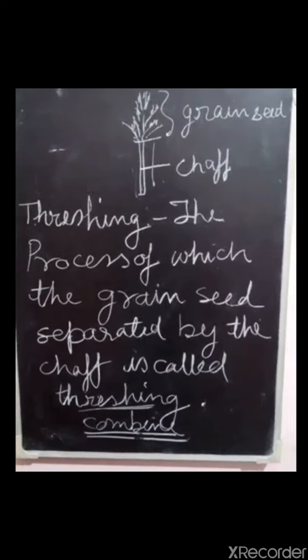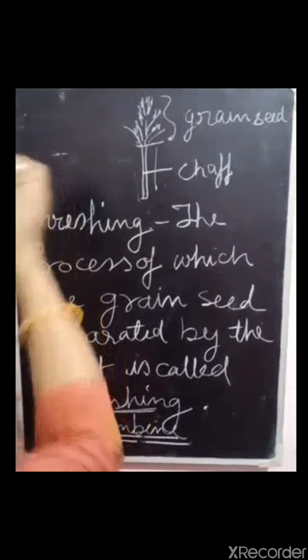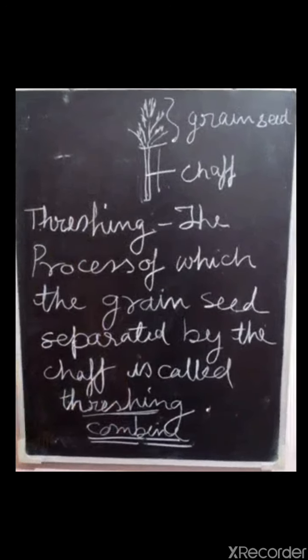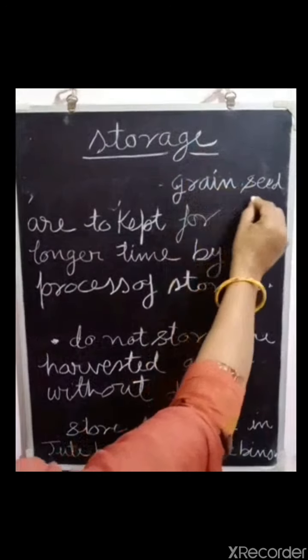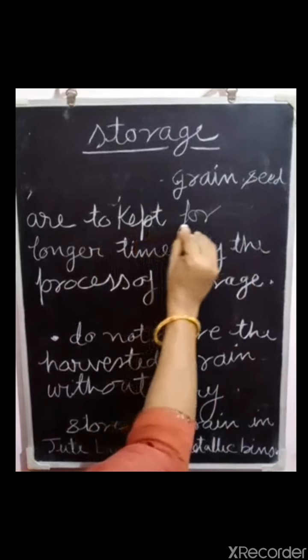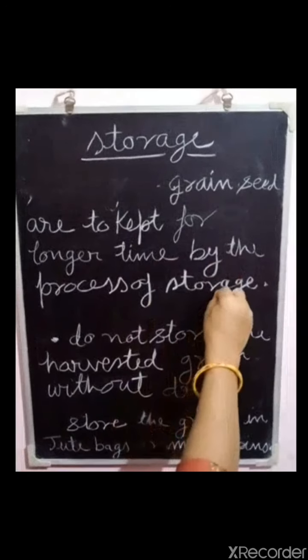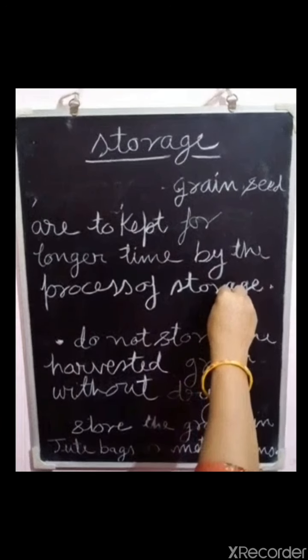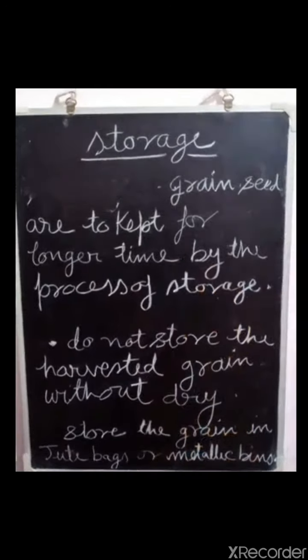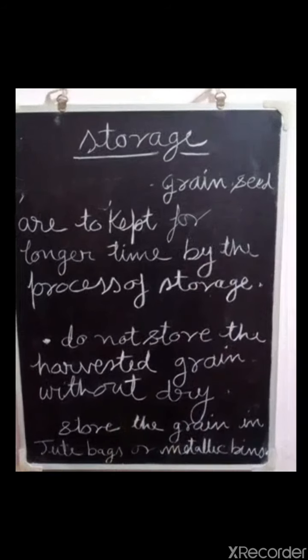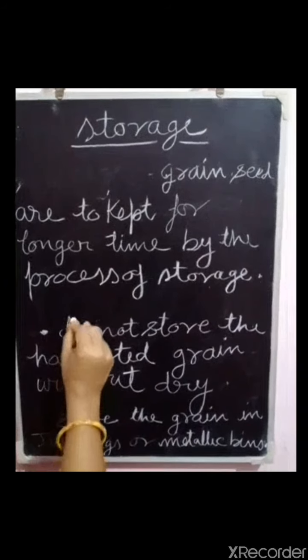Now come to the next heading, storage. Grain is kept for a longer time by the process of storage. Then the question arises, what precautions should we take before the storage of grain?